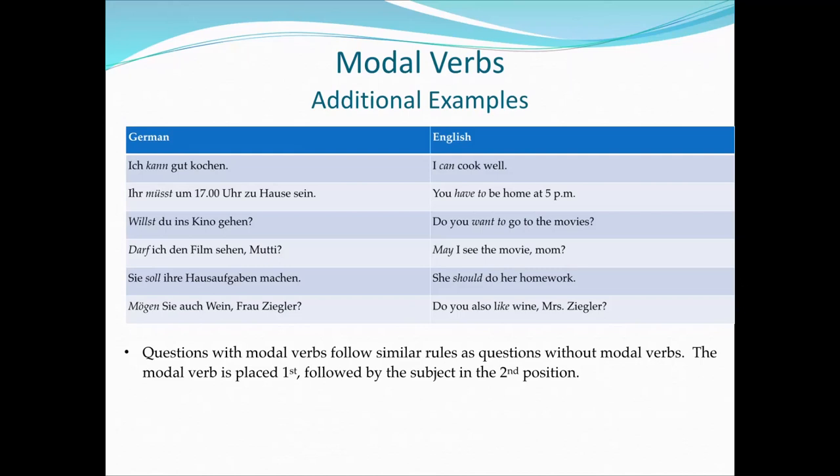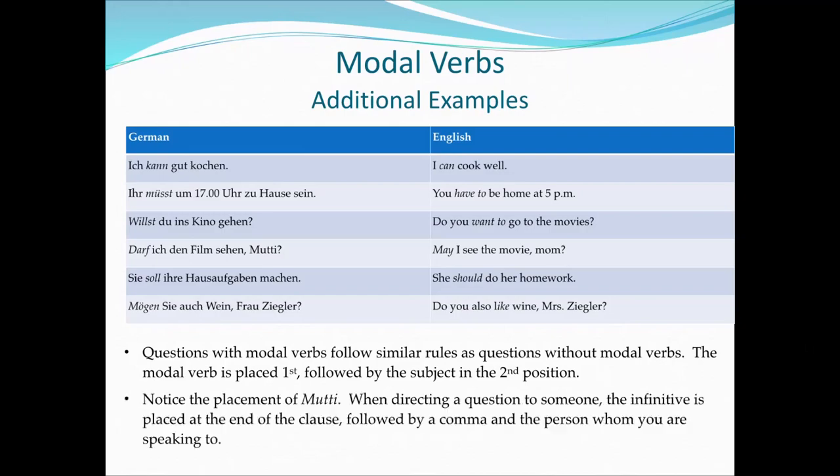Mögen Sie auch Wein, Frau Ziegler? Again, a yes, no question. Mögen Sie, do you like? Do you also like wine, Frau Ziegler? And you'll notice there's no secondary verb in this sentence. That's okay, because I can assume, like, to drink, or if you're in a restaurant, would you like to order it? So I can assume what the secondary verb is. So in German, I can actually drop it, whatever that secondary verb is. And we're going to, next, take a look at how this functions when I have a verb table.